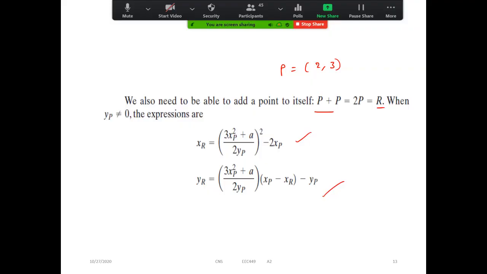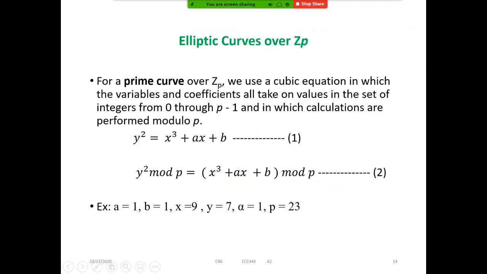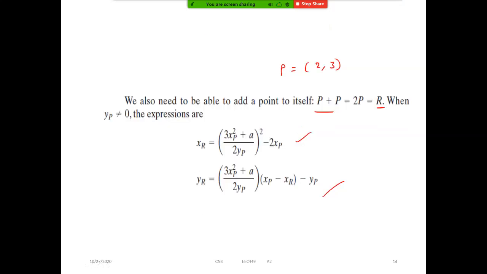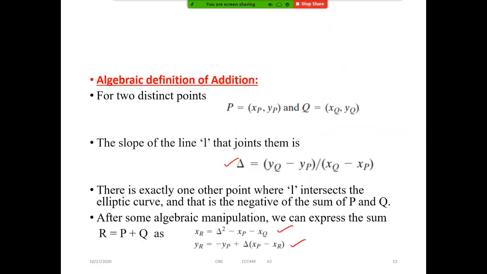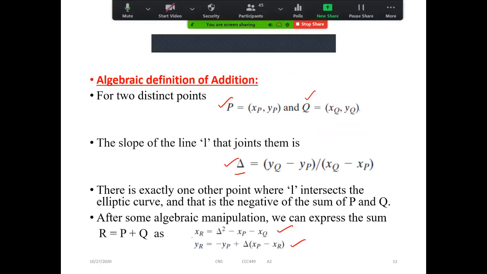Did you revise these things up to this? If I give p value and q value as different points, then you have to find the delta to find the point R, which is p plus q. So xr is equal to delta square minus xp minus xq.